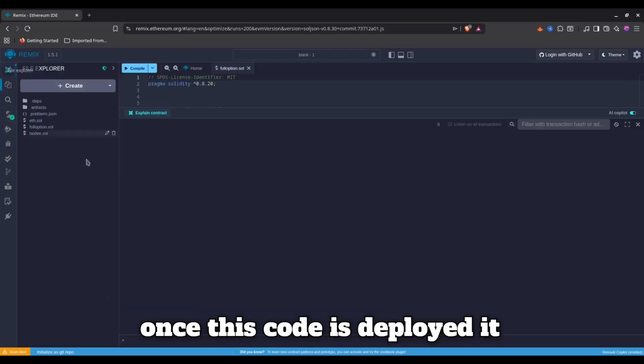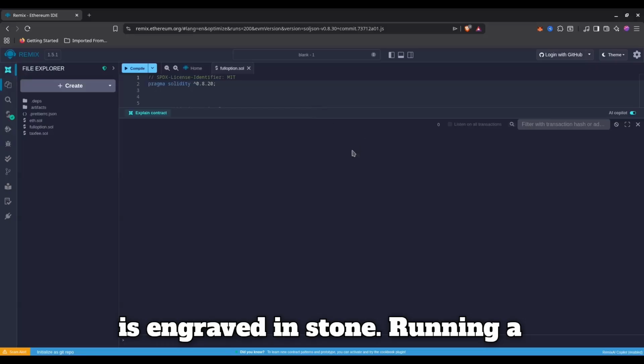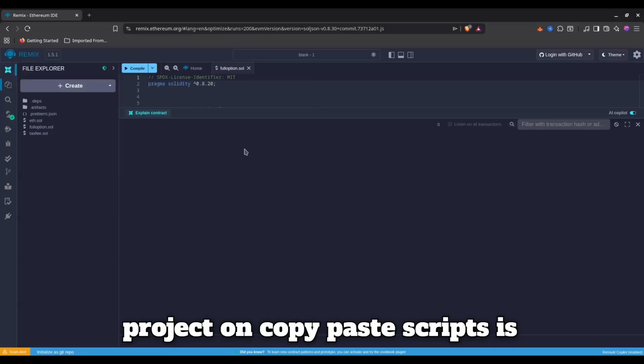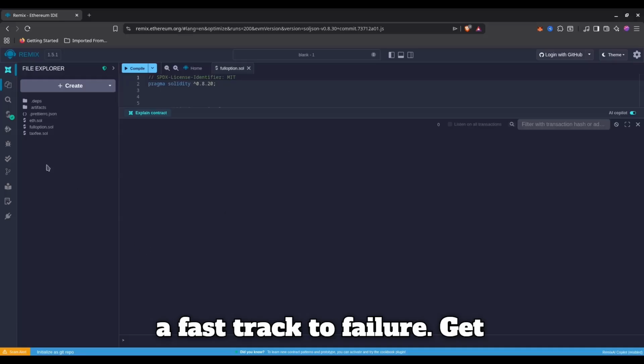Remember, once this code is deployed, it is engraved in stone. Running a project on copy-paste scripts is a fast track to failure.